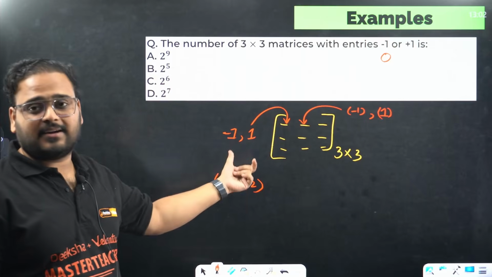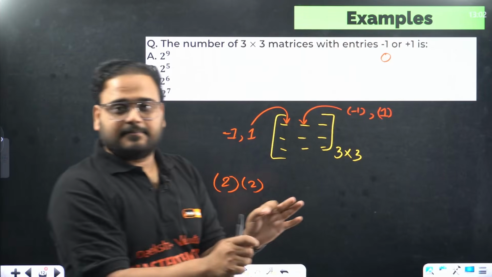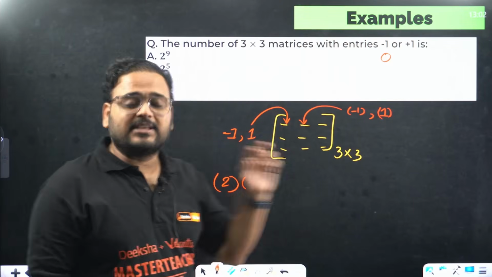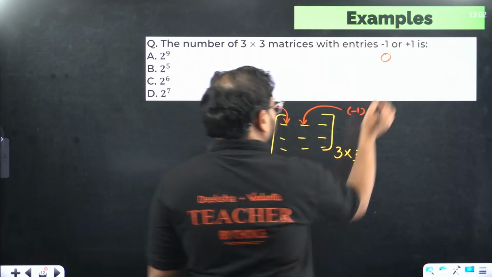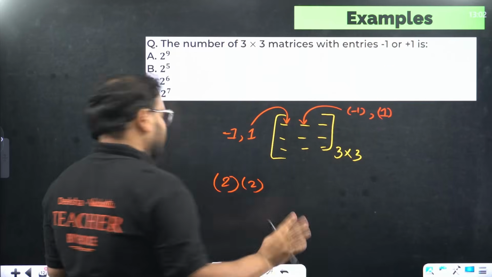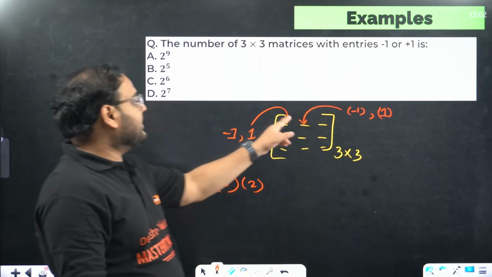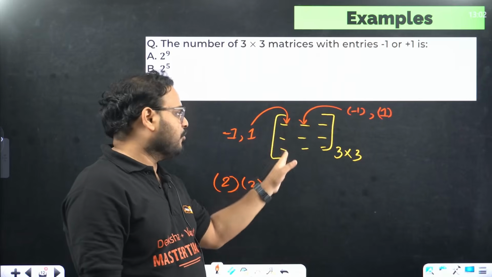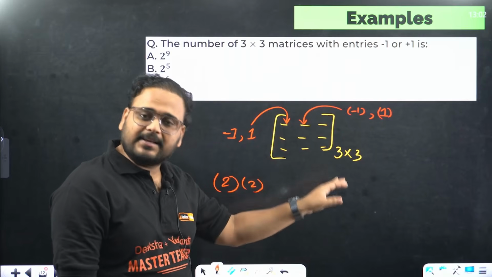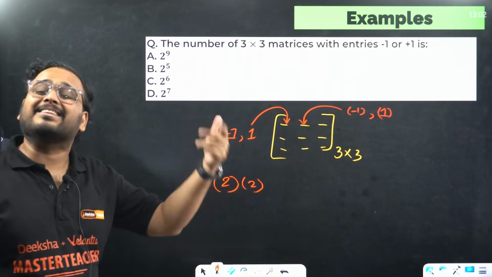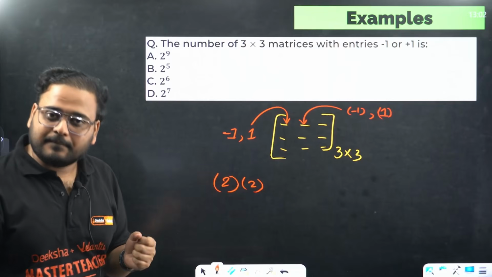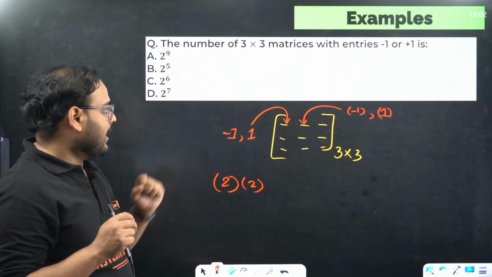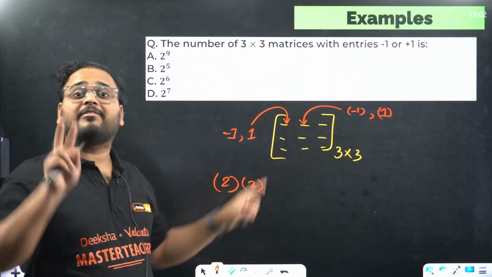Over here, nothing like that. So let me summarize it again. In this particular question, in this particular case, there is no limitation. It means what I take at the second place, or the third place, the fourth place, the fifth place, or the ninth place will not affect what I'm taking at any other place. Getting it? Yes. And for each of the arrangements, you'll have a different matrix.